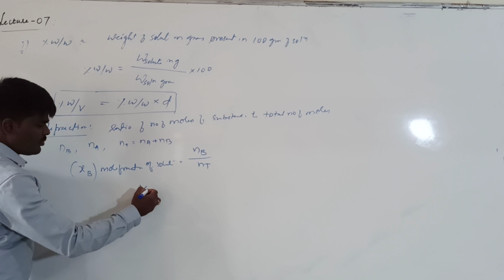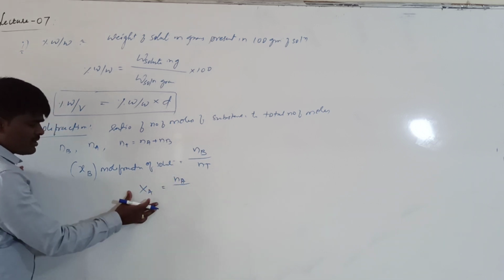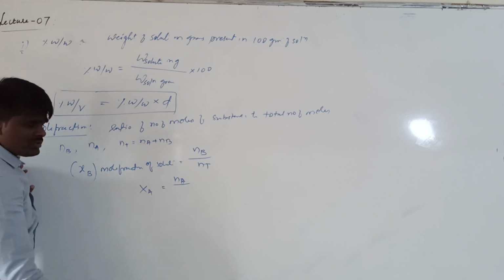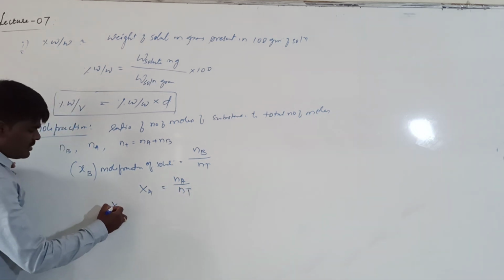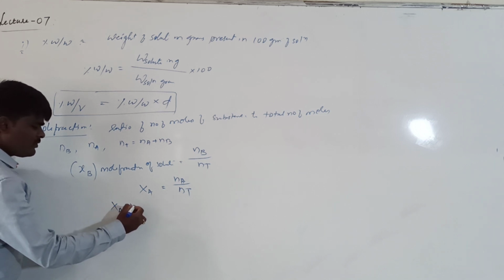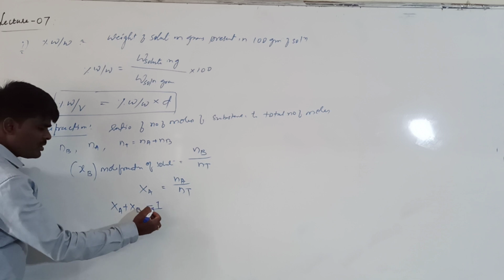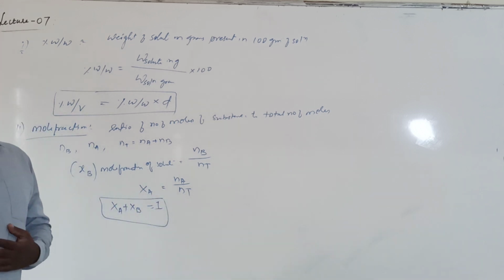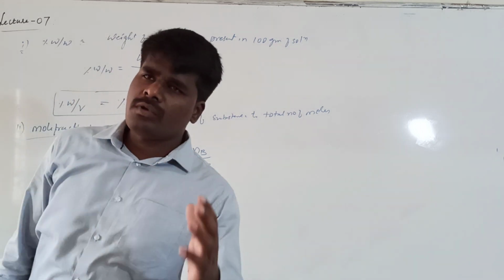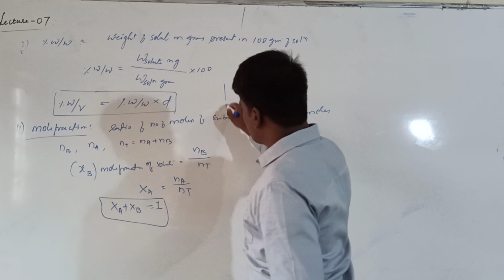Whereas the mole fraction of solvent will be equal to number of moles of solvent upon total number of moles. Now always remember that the summation of mole fraction of all the components of a solution should be equal to unity. Right? The summation of mole fraction of all the components of a solution must be equal to unity. Right? This is about the mole fractions.